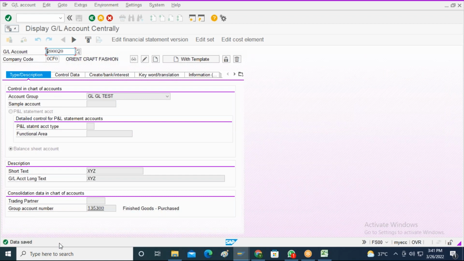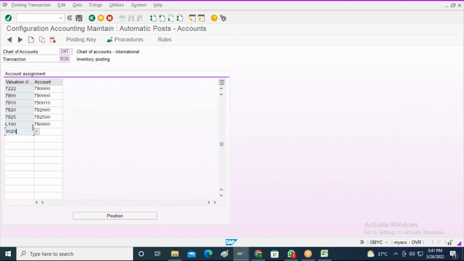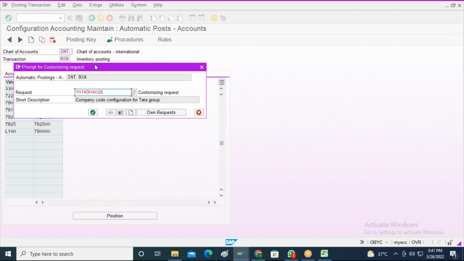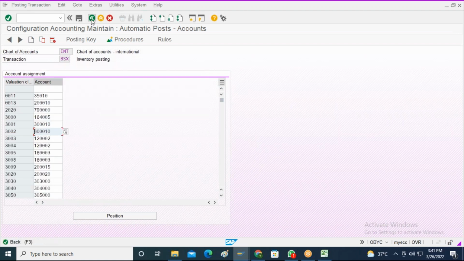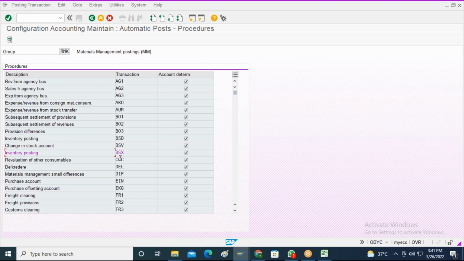So like this, I need to create the GL account, but this is the finance master data. In real-time projects, only finance consultants are going to create this. Now I will use this GL account and map it over here against the valuation class which I have created. Let me save it. Like this, for each and every transaction event key, we need to do the chart of accounts, the relevant GL account and the valuation class settings.